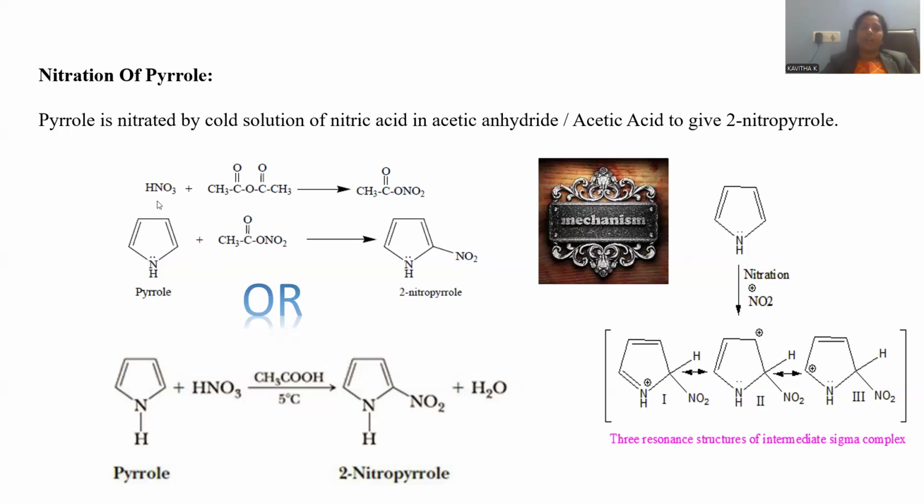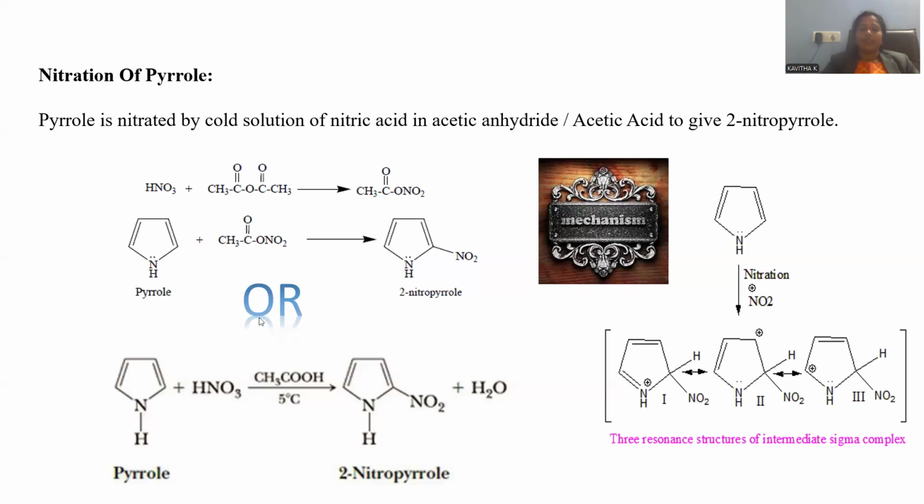That's the reason why HNO3 can be treated with acetic anhydride, giving rise to the molecule called acetyl nitrate. That acetyl nitrate is the nitrating agent. Concentrated nitric acid, if applied on this molecule, may proceed to polymerization or else ring opening. Any kind of drastic reactions are possible. A mild reagent like acetyl nitrate is used instead, which conveniently releases the nitronium ion, which is the electrophile. And we are already aware that position number 2 is suitable for this nitro substitution. You already observed this.